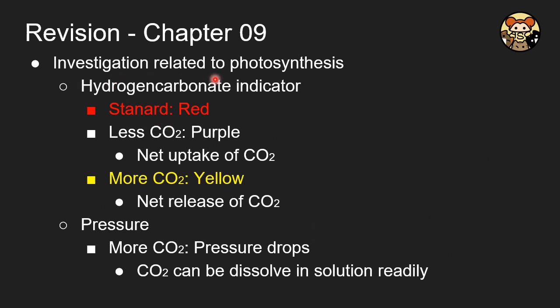And in order to investigate that, you have to use a hydrogen carbonate indicator. The standard color is red, and if more carbon dioxide is provided, it will appear yellow. And another method is by measuring the pressure, because when more carbon dioxide is produced, usually the pressure will drop because the carbon dioxide will dissolve readily in solution.